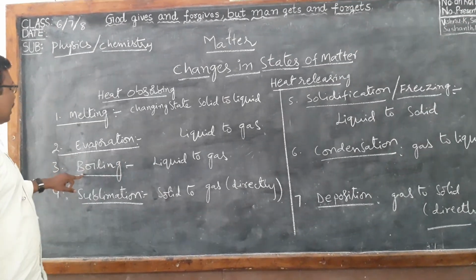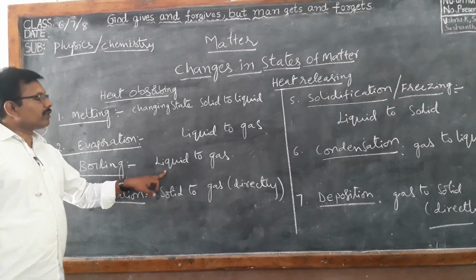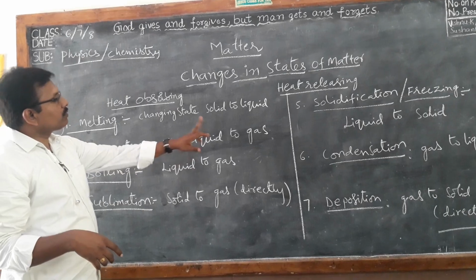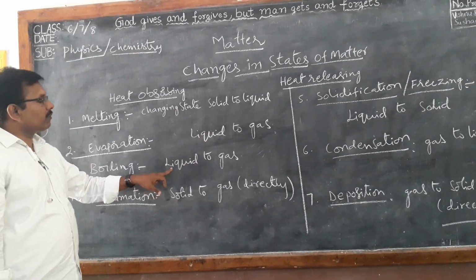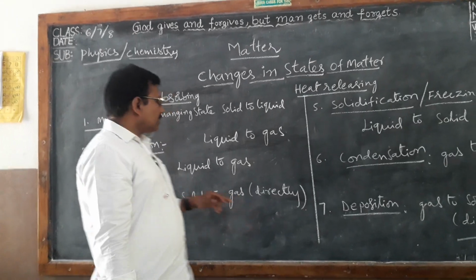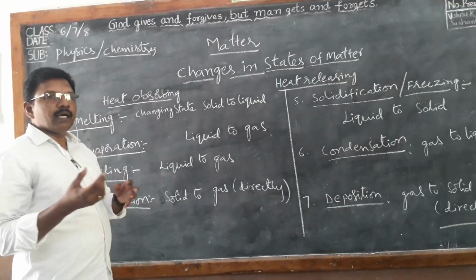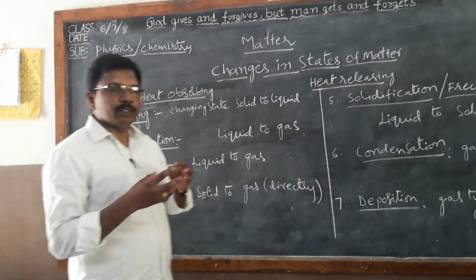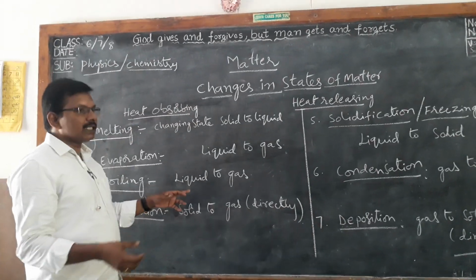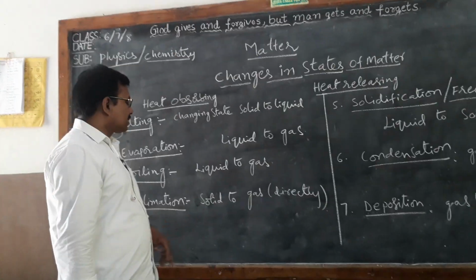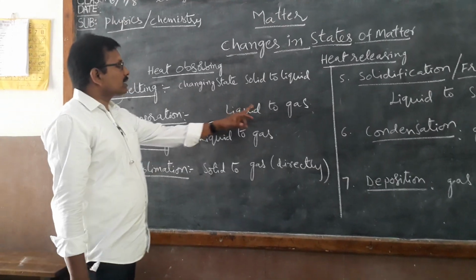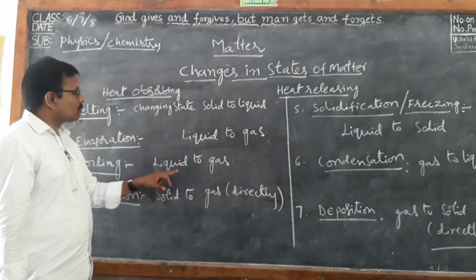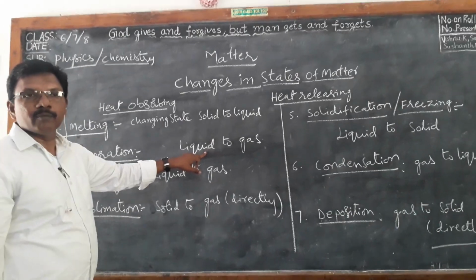The next process is boiling. Boiling is also liquid to gas, the same process, but what is the difference, I will tell you. When we heat liquid, particles move freely and the space between particles increases more, and because the space increases, the state changes to gas. But the process is the same, liquid to gas, in evaporation and boiling. What is the difference between these two? The difference is that evaporation happens at any time, at any temperature.